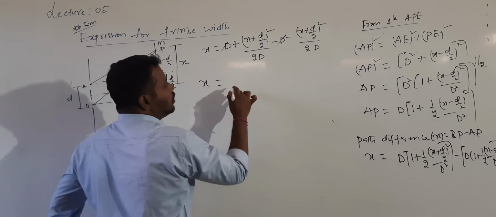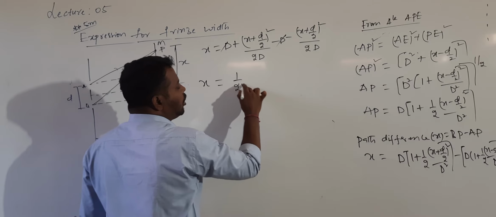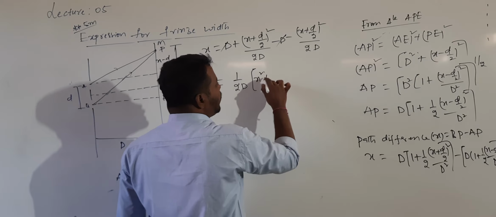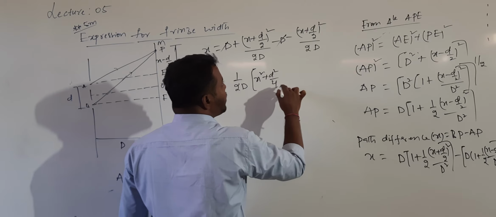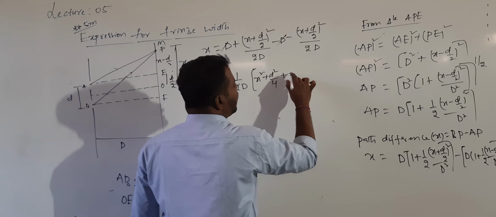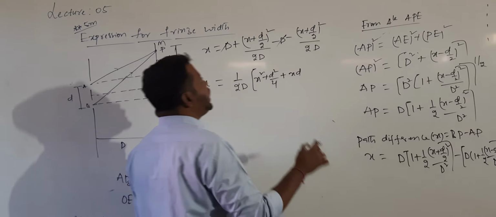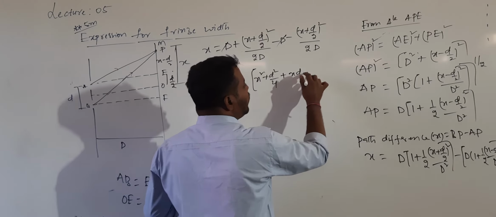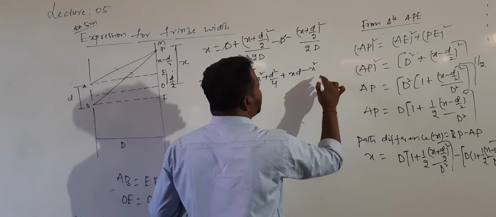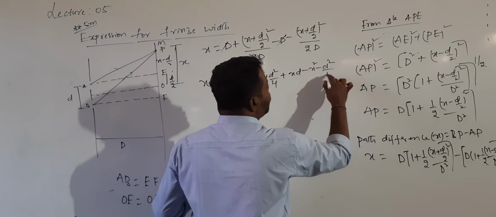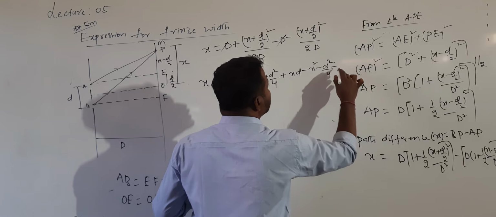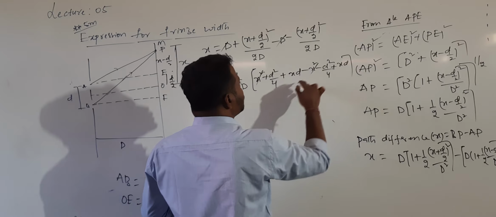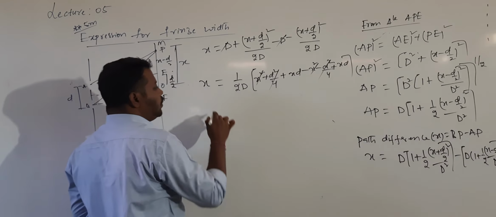Then x is equal to, taking 1 by 2D common, x squared plus d squared by 4 plus 2ab, that is 2 into x into d by 2, which is x into d, minus x squared minus d squared by 4 plus x into d. So x squared and d squared by 4 cancel.